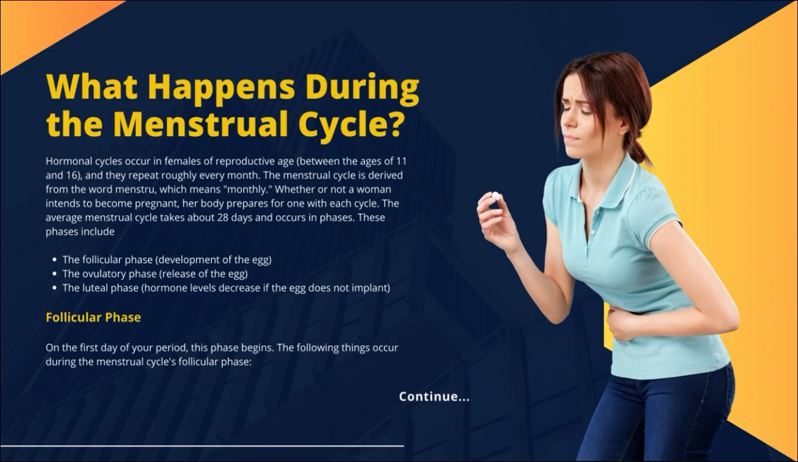These phases include the follicular phase, development of the egg; the ovulatory phase, release of the egg; and the luteal phase, when hormone levels decrease if the egg does not implant. Follicular phase: on the first day of your period, this phase begins. The following things occur during the menstrual cycle's follicular phase.